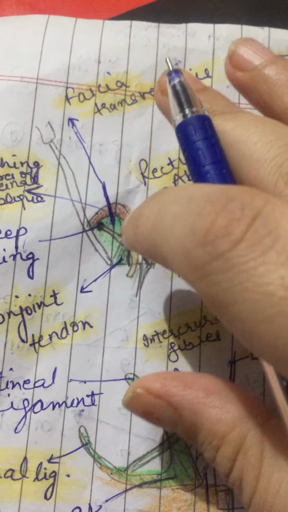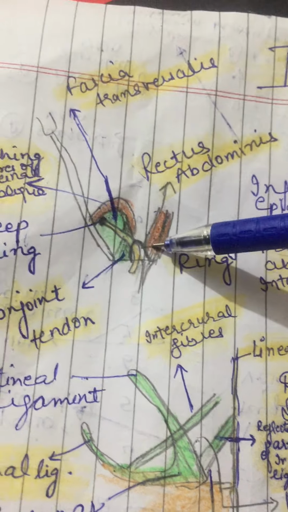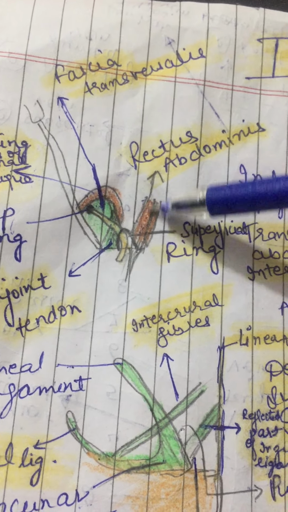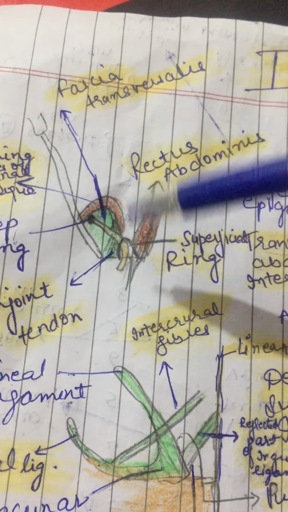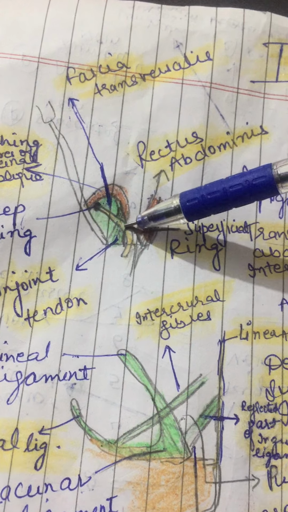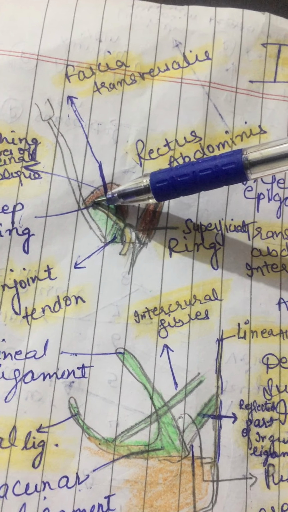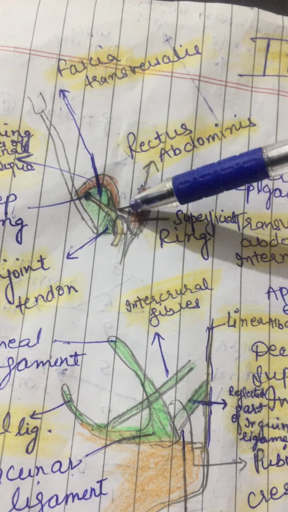Now, what is deep ring? What is superficial ring? For this, see this diagram. I have drawn this rectus abdominis muscle which lies in the midline of the anterior abdominal wall, right? And here we have pubic bone. So this is the superficial ring. This is the deep ring. So this canal is called inguinal canal.